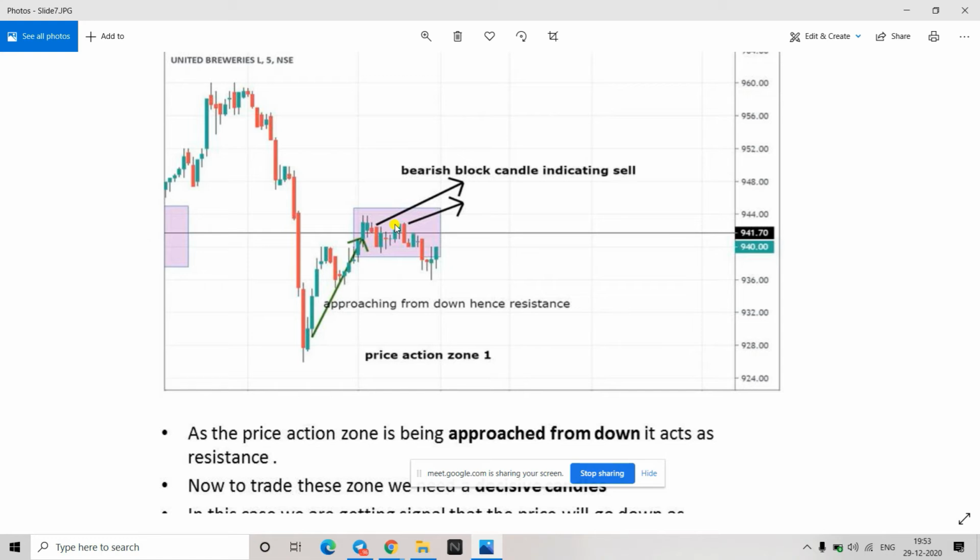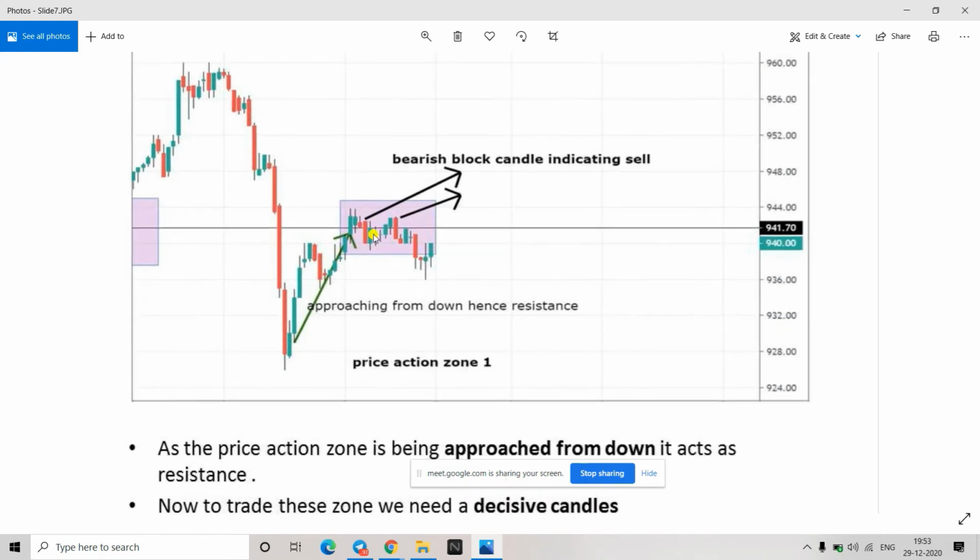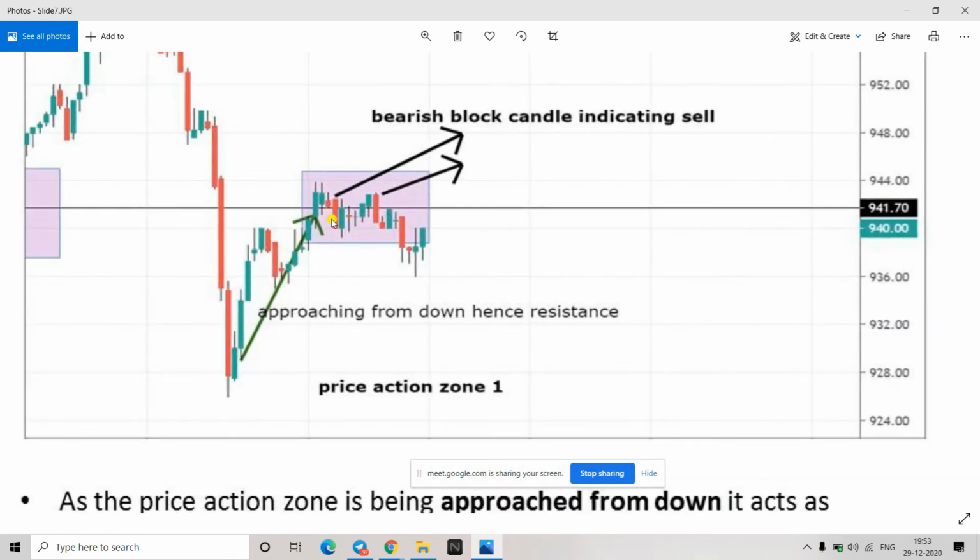In this case, which pattern has formed? I have marked two patterns here. Not bearish engulfing, bearish block candle, no shadow. You remember bearish block candle? Yes or no? So these are bearish block candles. One more thing which we follow here is that in a bearish block candle, generally the high of the bearish block candle is your stop loss. Yes or no?